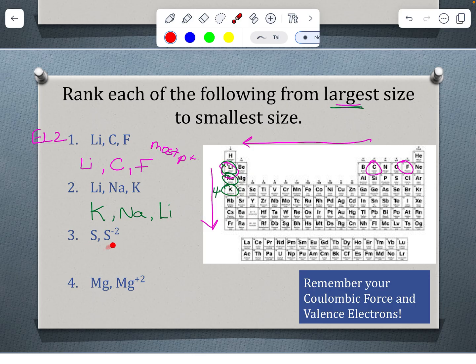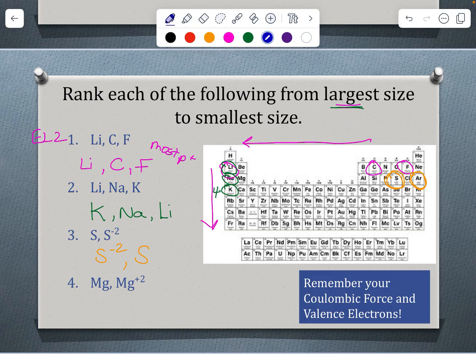Now if we're looking at sulfur and an ion of sulfur, so sulfur is here. If we look at sulfur with a -2 charge, let's consider what would happen to its electrons. Well, we would add 2 electrons, but our protons are going to stay the same. What's going to happen to the size? Which one of those is going to be larger? Well, sulfur has that set number of protons, 16 protons. Sulfur -2, with more electrons, is going to be larger, but sulfur with just the normal number of valence electrons is going to be smaller.